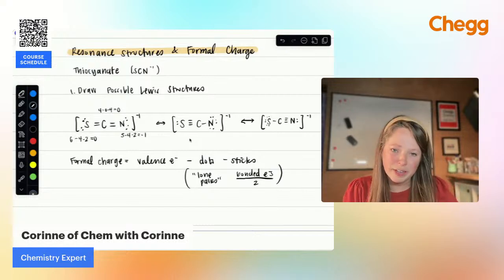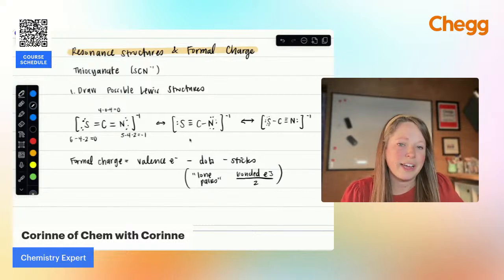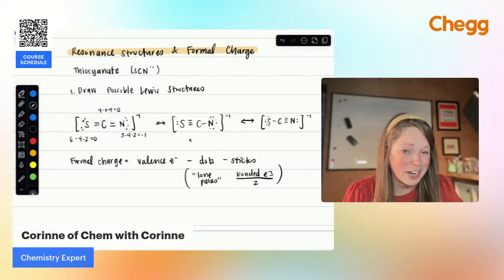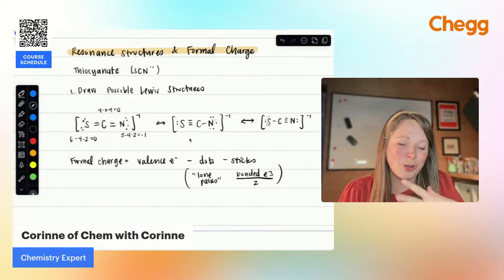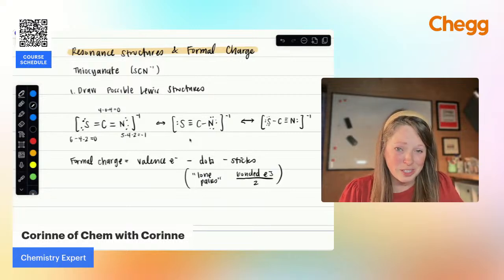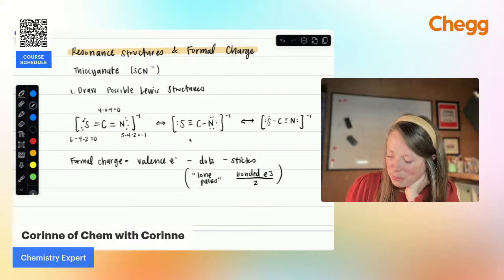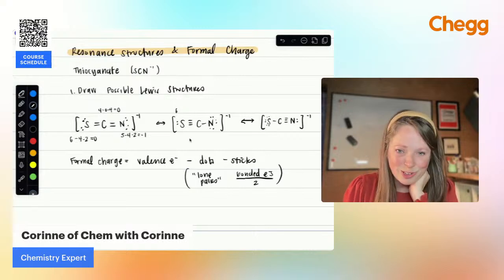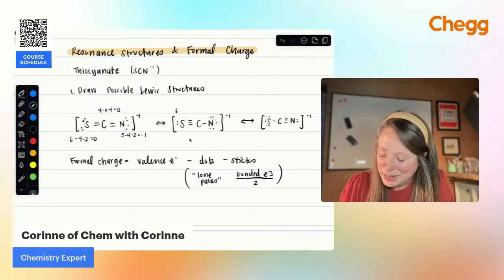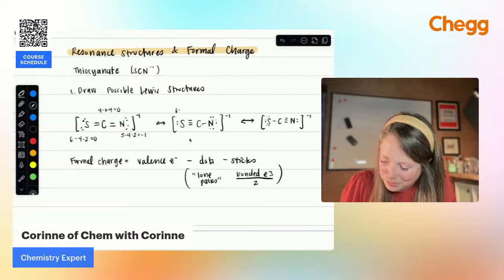But if we add all of that up together, the overall ion has a charge of -1. So something's going to have a charge other than 0. So ideally with formal charge, you want to be as close to 0 as possible. You also want to make sure that anything that has a negative charge is the most electronegative atom in the compound. So let's just skip over and look at the other structures. So looking at sulfur again, same thing. We can just go ahead and fill all of these in. And hopefully, how about you work on that third structure while I'm filling in this one, so you get that practice with it.